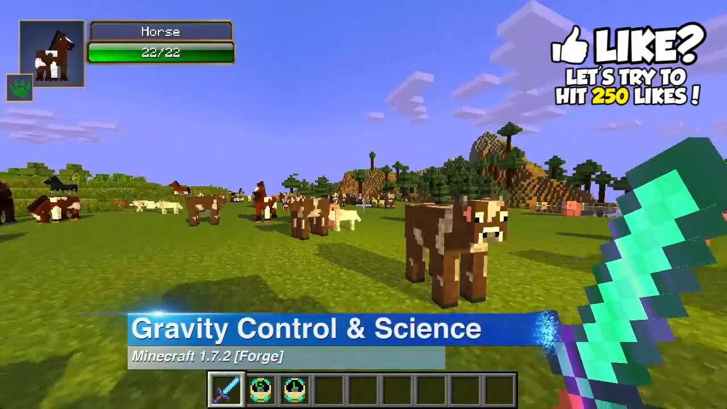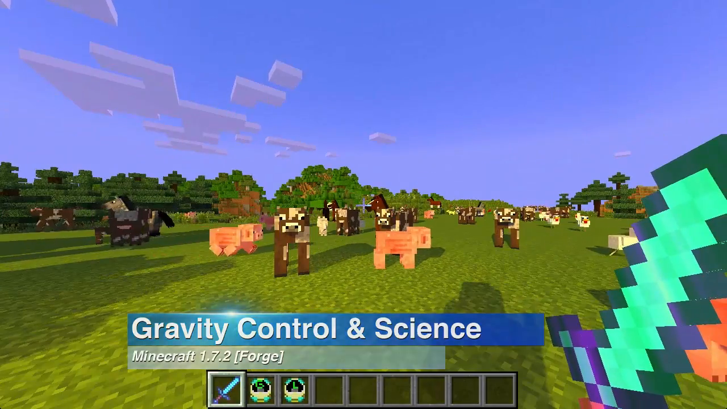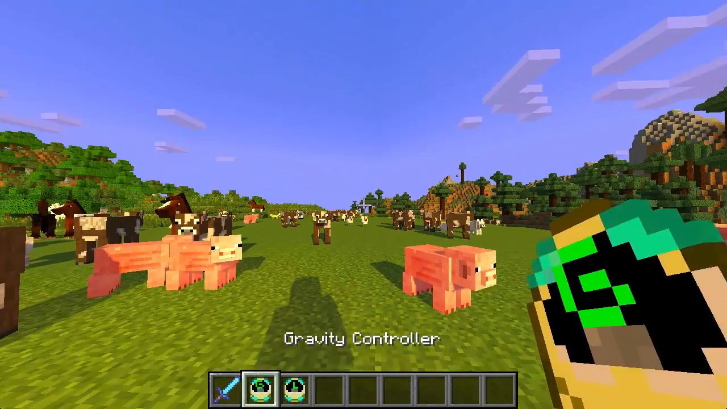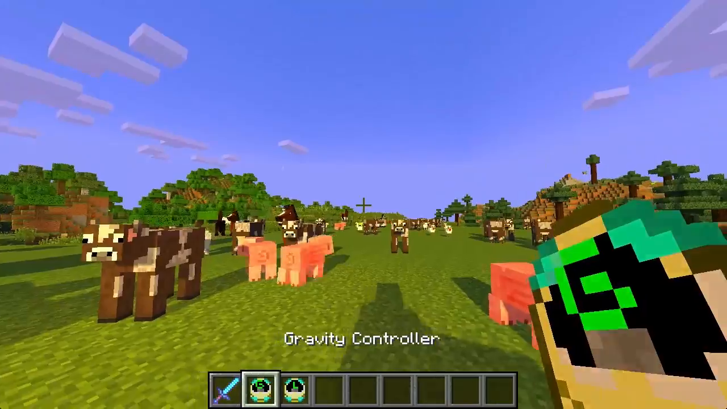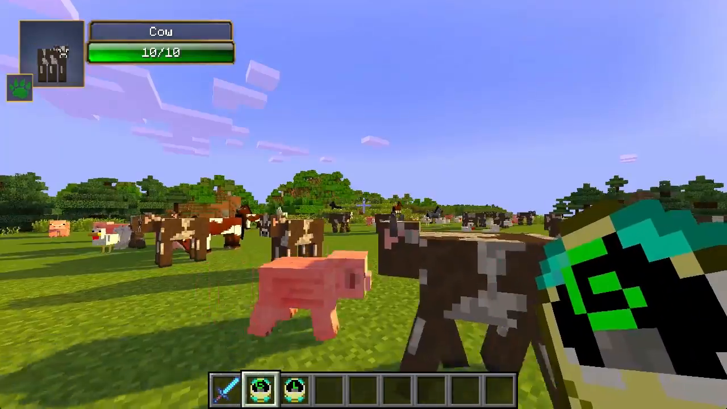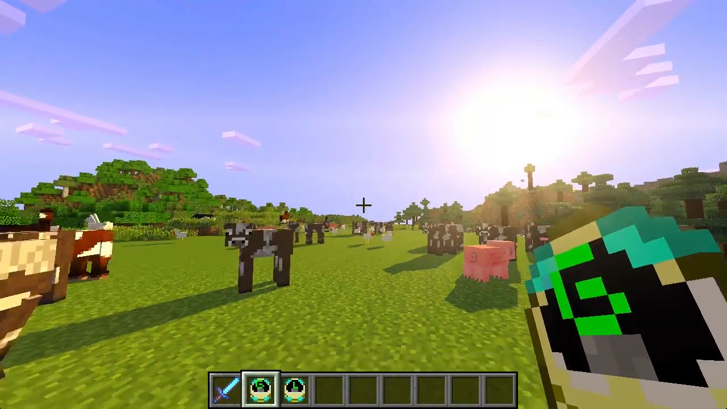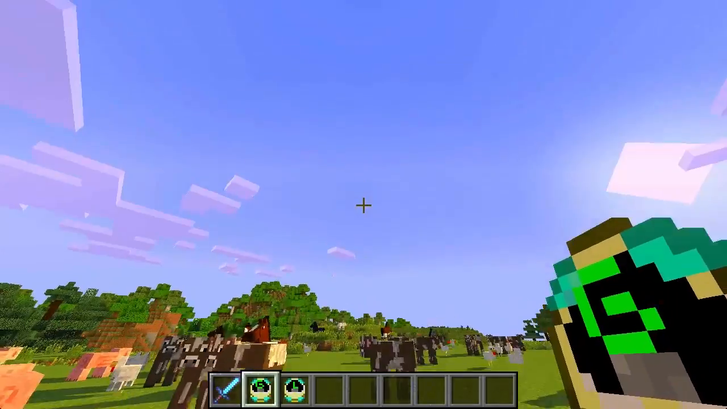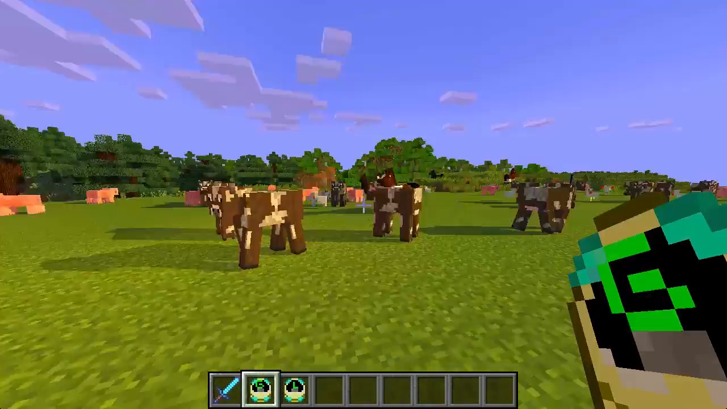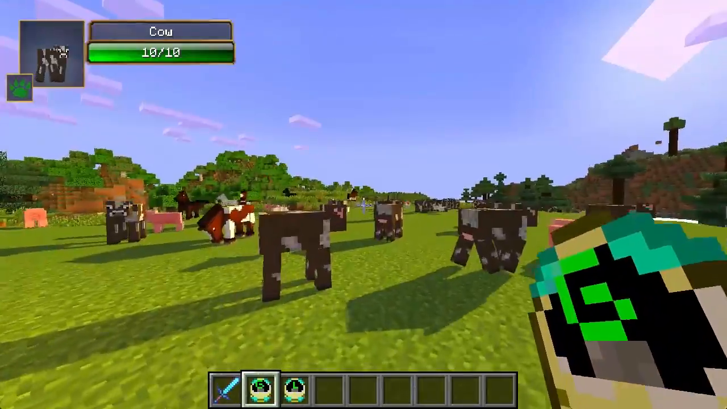Alright, so in this video I'm going to be showing you guys two really awesome mods, the Gravity Control mod and the Gravity Science mod. So here I have some gravity controllers. The gravity controller basically reverses gravity so that all the mobs and stuff, and items even, will fly up in the air. It basically turns it to where instead of falling down, everything falls up, if that makes any sense. So let's right click here using the gravity controller and let's see what happens.